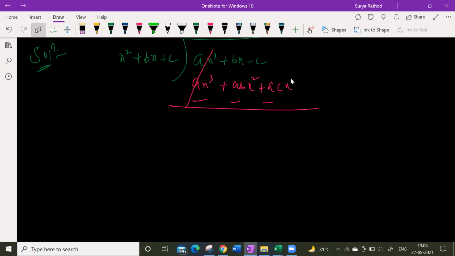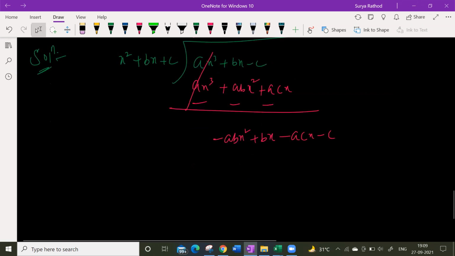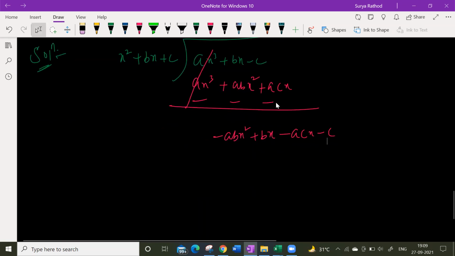What do you get? Minus ax, minus abx square plus bx minus acx minus c. This is what you get, yes or no? Yes, sir. So again with what? Or else we'll do one thing. Take x common here.